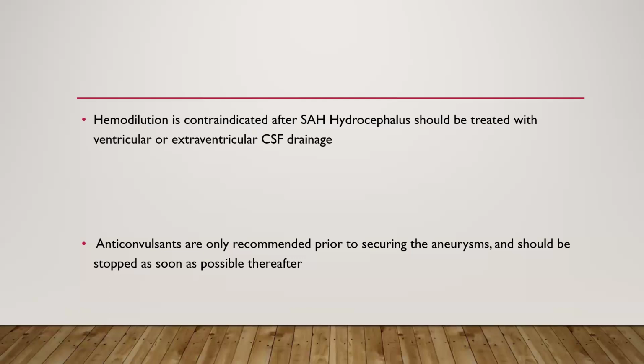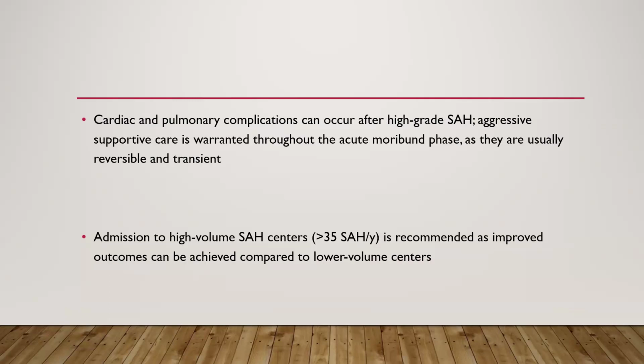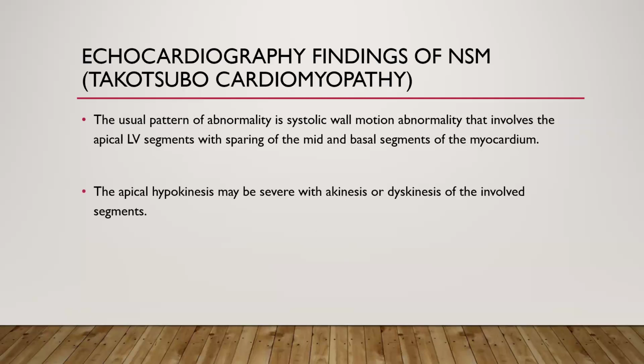Hemodilution is contraindicated after SAH, and hydrocephalus should be treated with ventricular and extraventricular CSF drainage. Anticonvulsants are only recommended prior to securing the aneurysm and should be stopped as soon as possible thereafter. Cardiac and pulmonary complications can occur after high-grade SAH, and aggressive supportive care is warranted throughout the acute phase as they are usually reversible and transient. Admission to a high volume SAH center is recommended as improved outcome can be achieved compared to a low volume center.